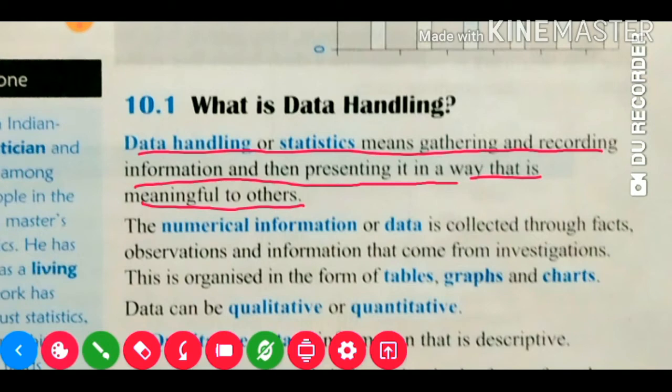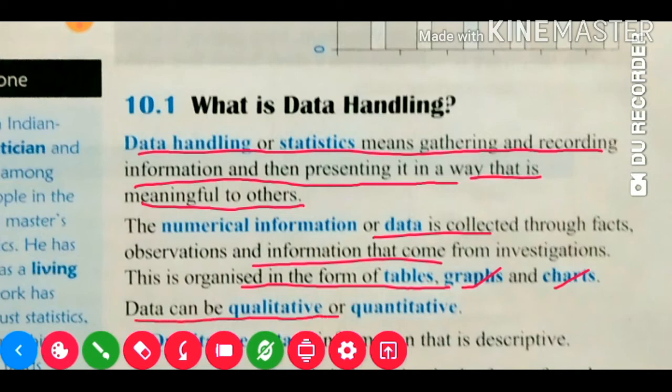So the numerical information or data is collected through facts. Suppose we visited this zoo and collected this information through observation. It comes from investigation. Through our investigation, we got the number of animals in this zoo. Then this is organized in the form of a table, graph or chart. Data can be qualitative or quantitative.